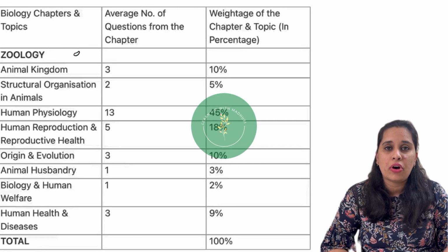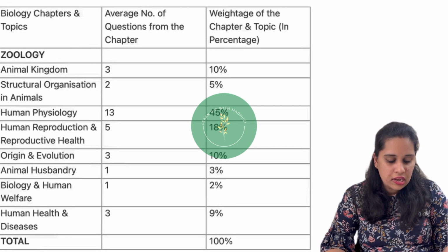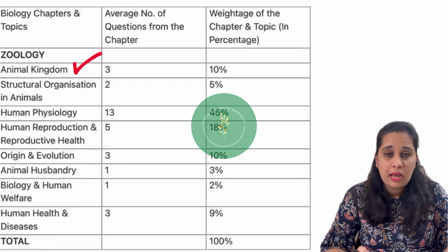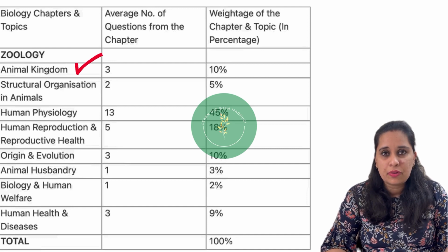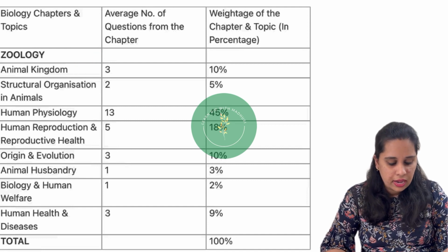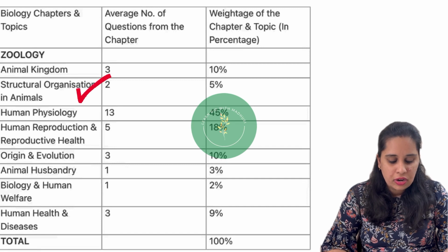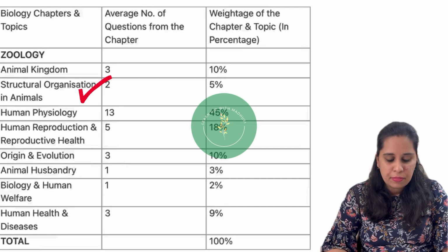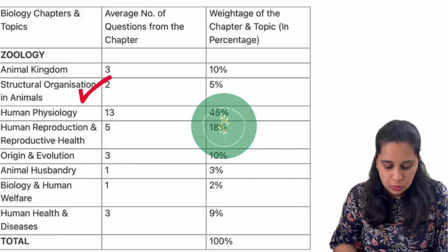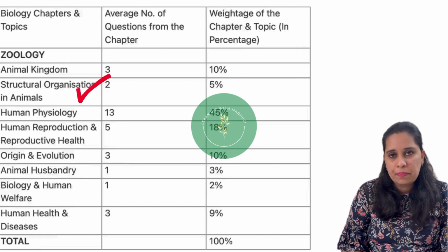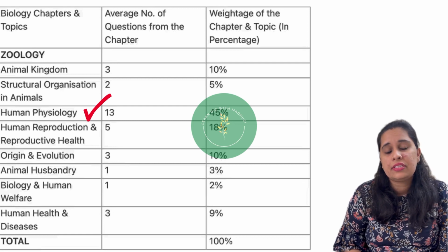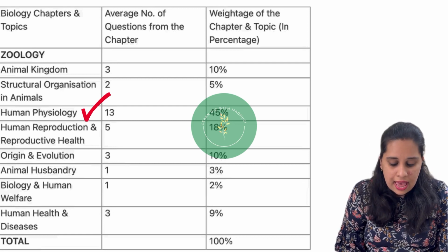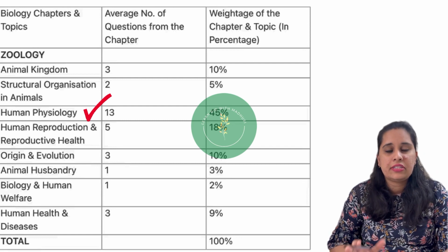Now coming to the zoology part, okay. So here the first chapter is animal kingdom and the number of questions asked will be 3. The weightage of the chapter will be 10%, okay. Next will be structural organization in animals and number of questions asked here will be 2 and the percentage will be 5%. Human physiology, the number of questions asked here is 13 and the percentage, that is the weightage of this chapter, is 45%.